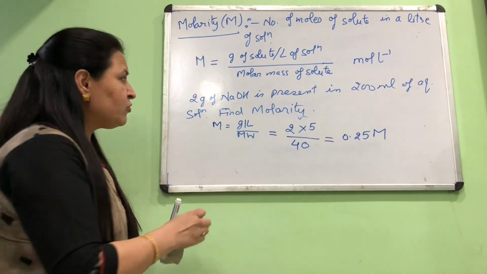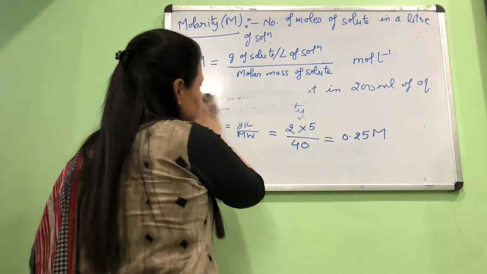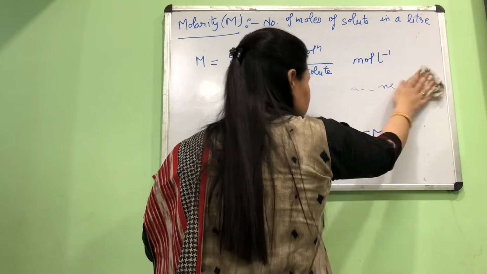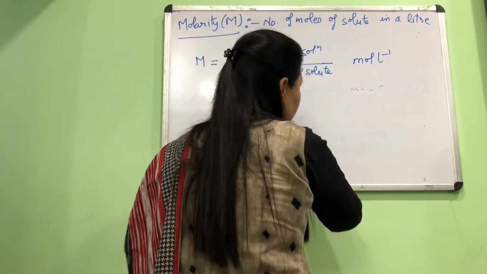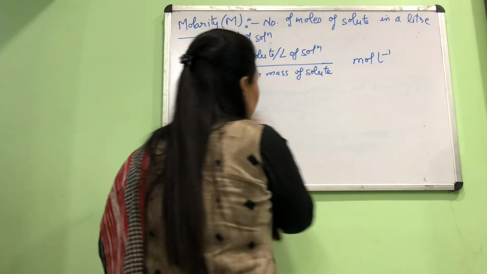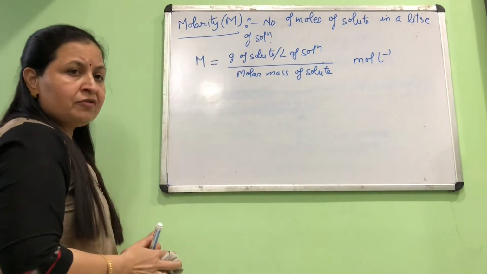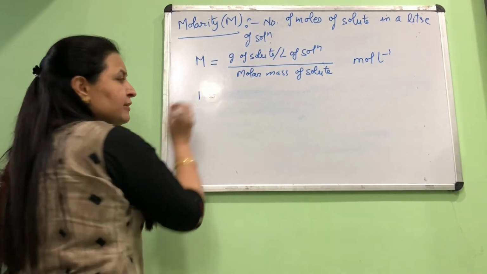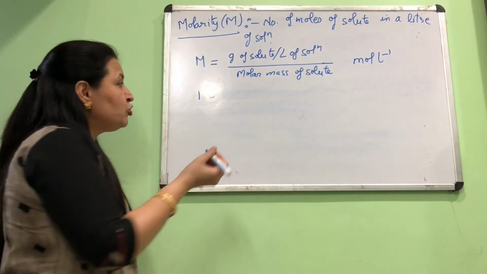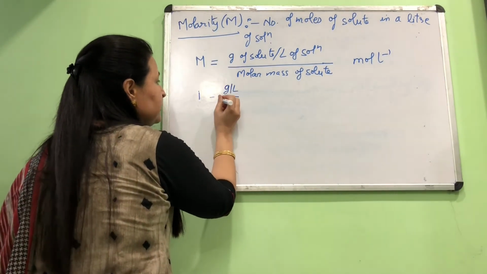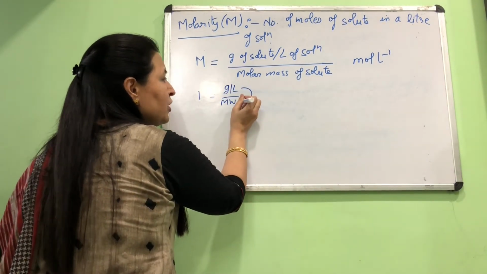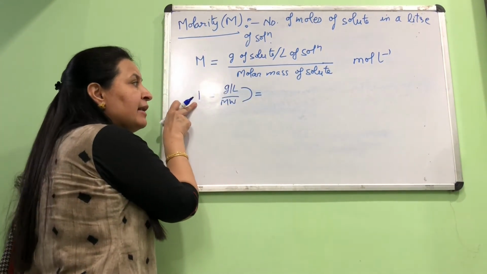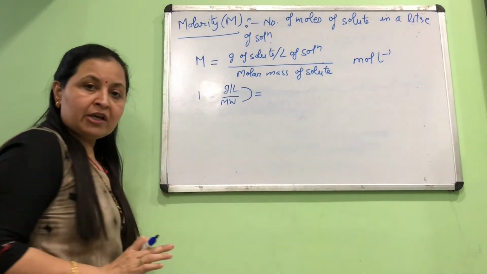Okay, there's another type of question which is related to molarity, not this, but we'll find one more relation that I want you to know. A very simple one, which is quite obvious, but helps you to solve a number of questions. See here, same formula, a different way of using it. If I want this molarity to be 1, then gram per liter and molecular weight, these two quantities should be equal. Okay, for this ratio to be 1, gram per liter should be equal to the molecular weight of the solute.